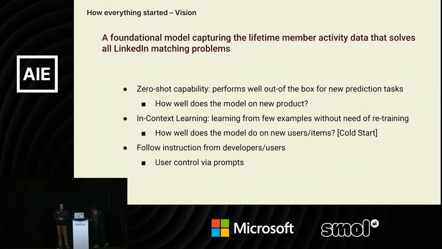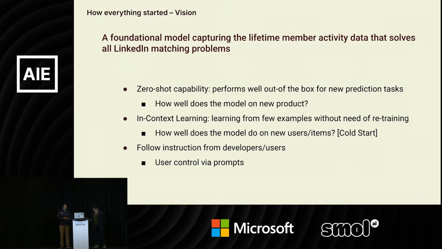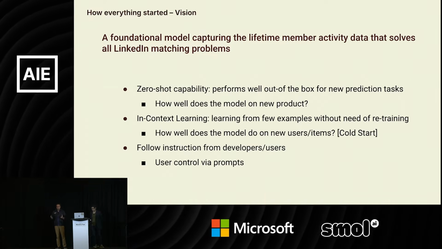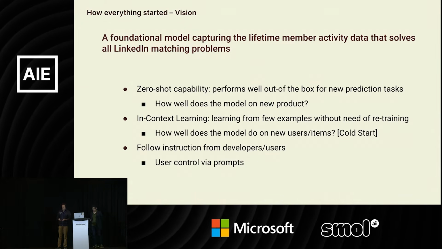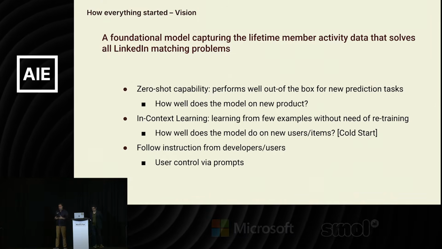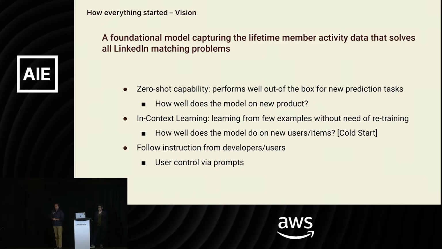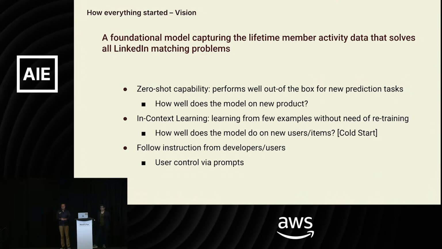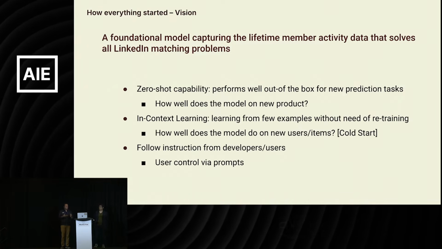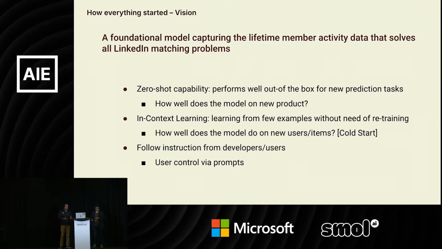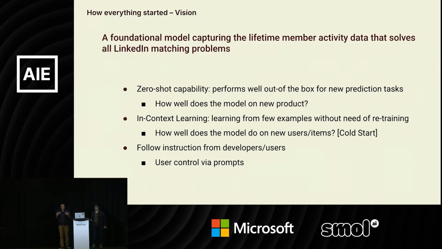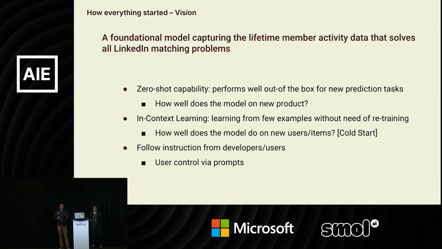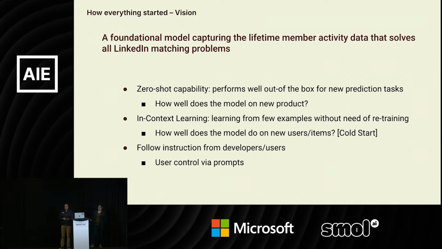One, we want this model to have zero-shot capability, so that when you have a new problem or new surface, instead of collecting the data, building a new recommendation ranking model and putting it into production, which is a very time-consuming journey, you can leverage this model out of the box to solve your task. You just prompt the model and tell it that this is the task that I want to solve, this is the entity, this is the user, and what do you think about the relevancy between these two entities?